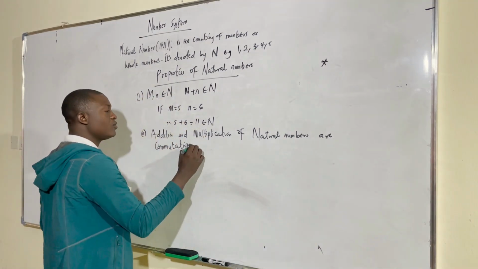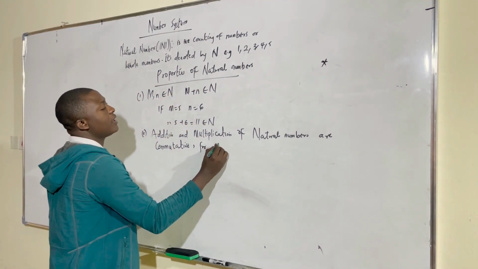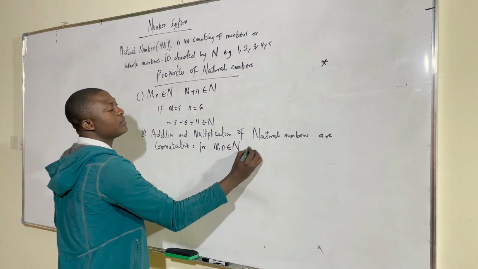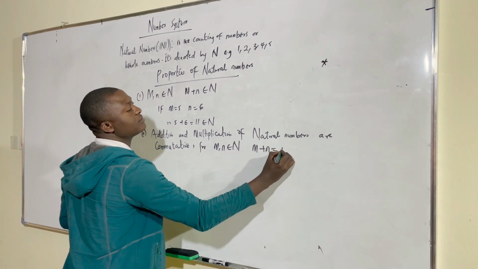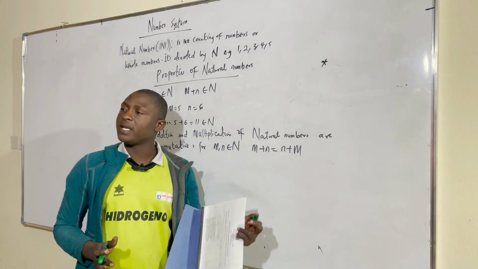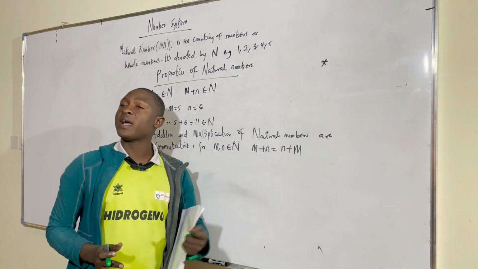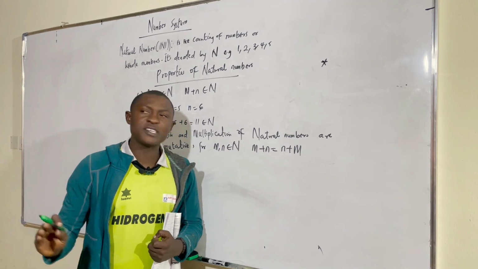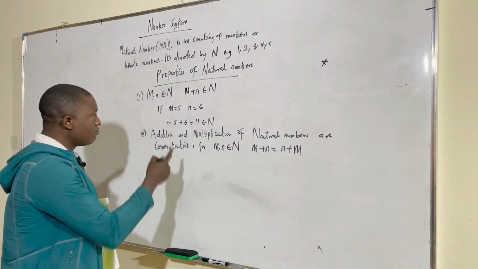Let's say, for example, for m and n to be natural numbers, this means m plus n must be equal to n plus m. That is, if I say m plus n, it will definitely be the same as n plus m for any natural number of your choice. You can pick any. Maybe we should pick another one.